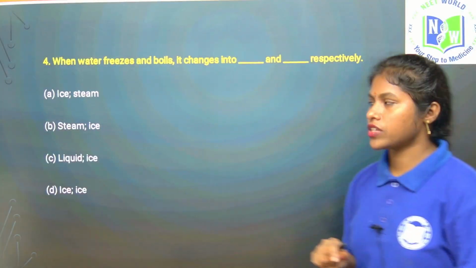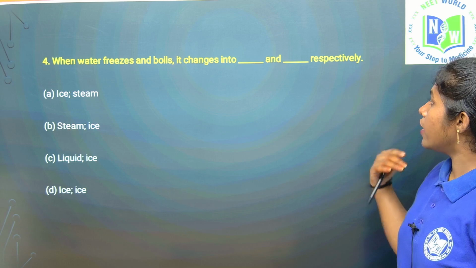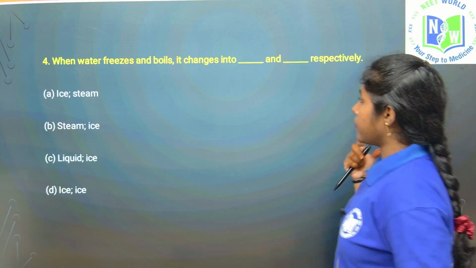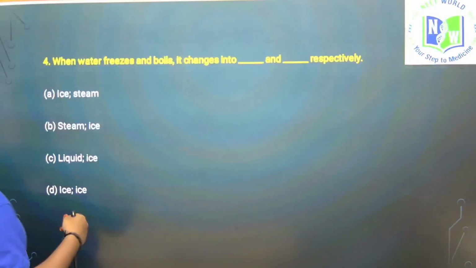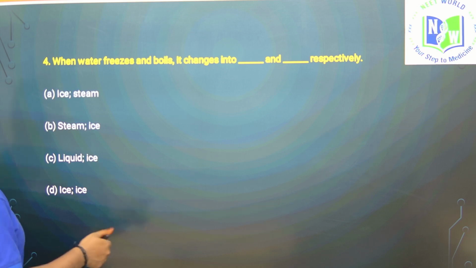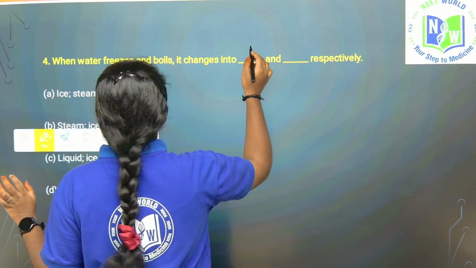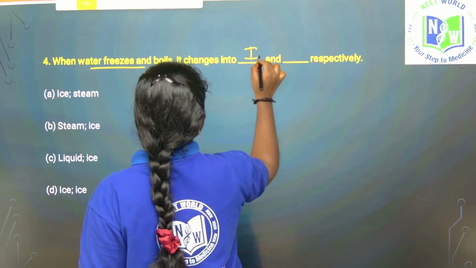So see the next question. When water freezes and boils, it changes into dash and dash respectively. So they are asking the blanks. So see, when water freezes and boils, what will it change into? First it freezes, it becomes the ice. First they are asking freezing, right? So it becomes the ice.